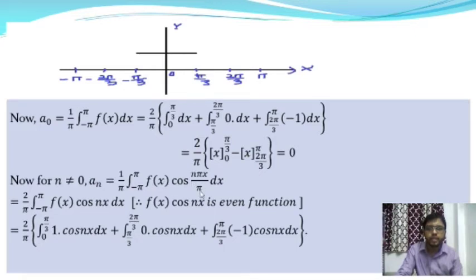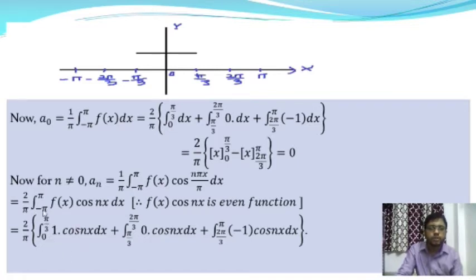Okay. After cancelling the pi and applying the even function, it will give 2 by pi into integration over 0 to pi f(x) into cos nx into dx, where f(x) into cos nx is an even function. Okay. And the interval is divided into three parts. So actually the function is divided into three parts, and this function is sectionally continuous.